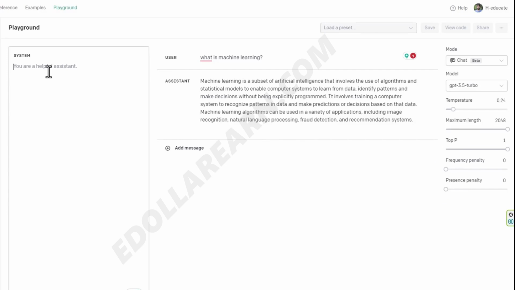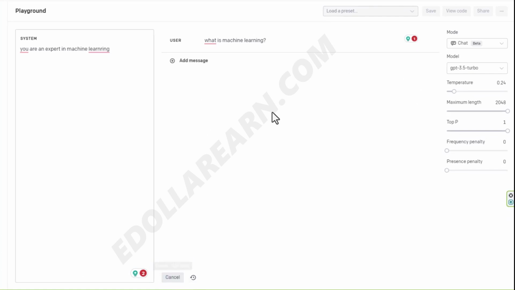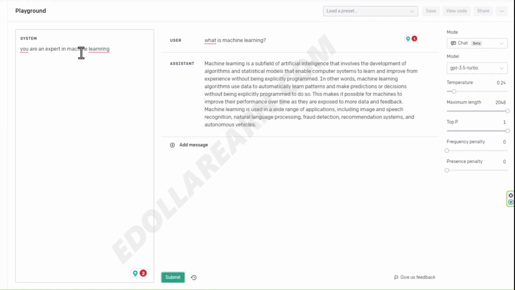If I tell it now, you are an expert in machine learning. It's like giving a role to the prompt. Remove this and submit again. It will answer you as a machine learning expert.